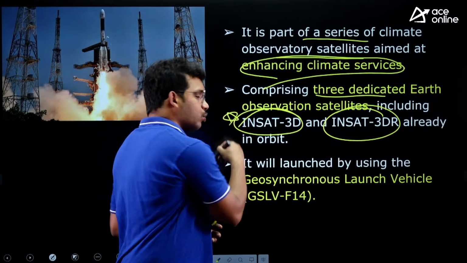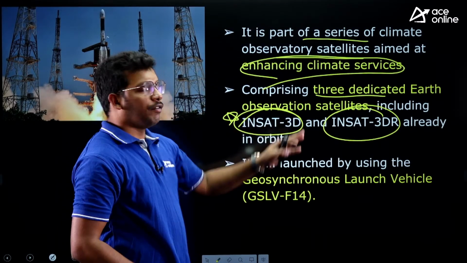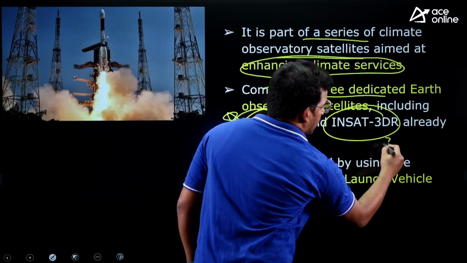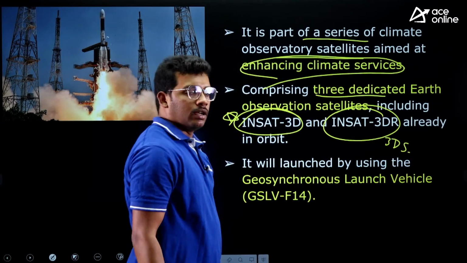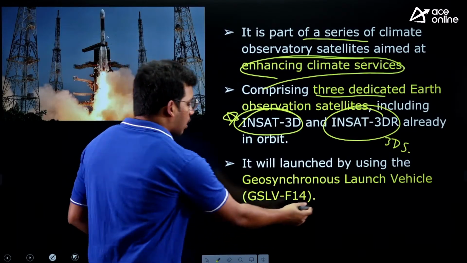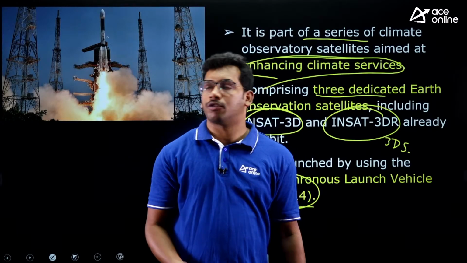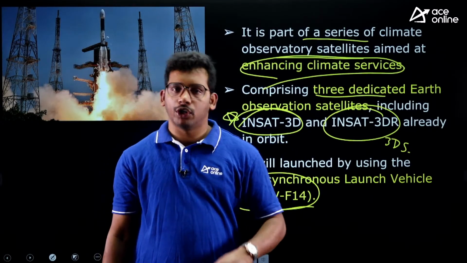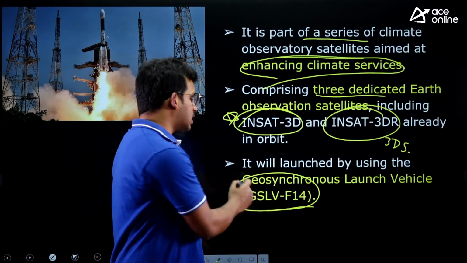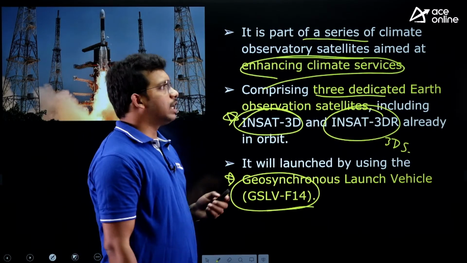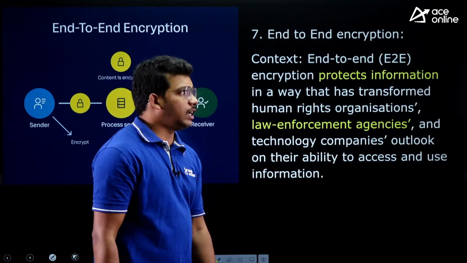These two are exclusively meteorological and already launched, and to upgrade this we are coming with the 3DS. It is going to be launched through the GSLV F-14 rocket. Satellites have to be launched through a rocket, of course. Very important, right? So these are all the details related to INSAT 3DS.